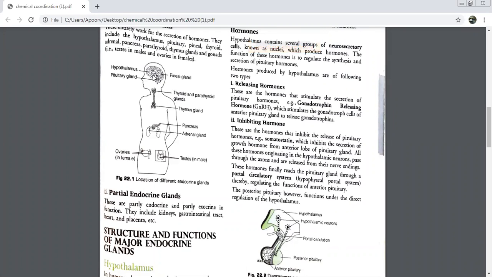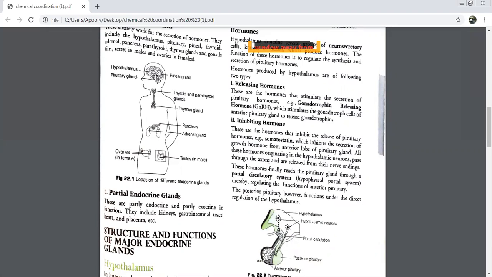Basal part of forebrain. We have neurons in the hypothalamus. These neurons are known as what neurons? Hypothalamic neurons. Yes. So the hormones were being produced here in the hypothalamic neurons.